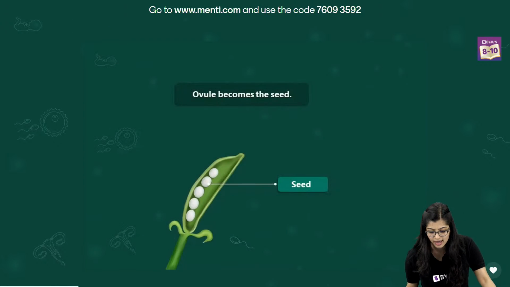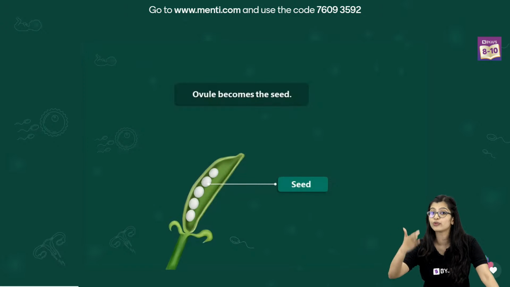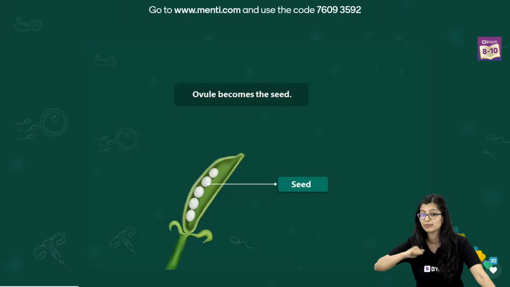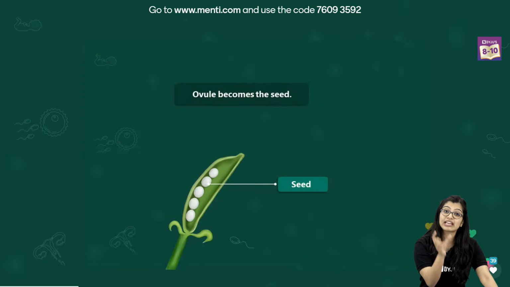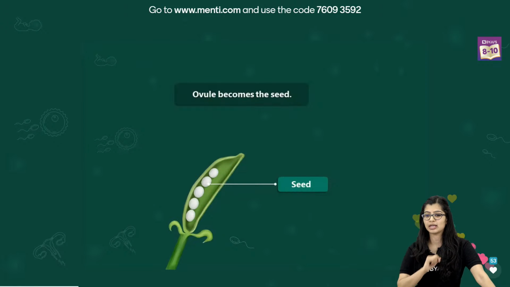So as you can see here, we know that after fertilization, the ovule will eventually develop and become the seed, while the ovary will ripen and become the fruit, okay? So this right here is very important.